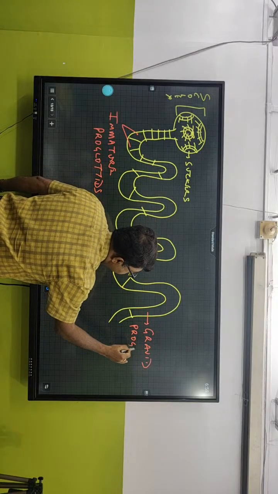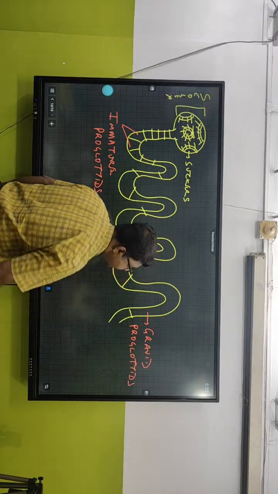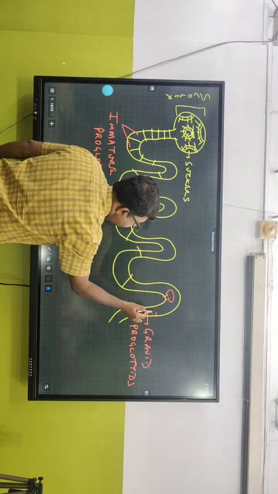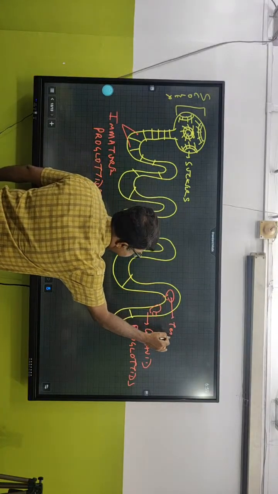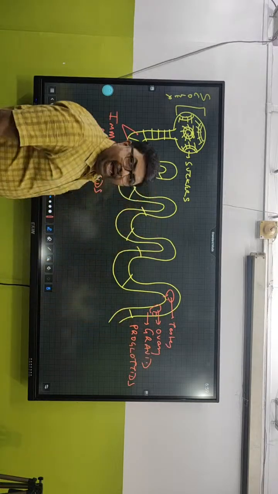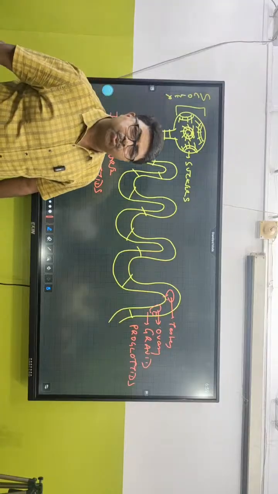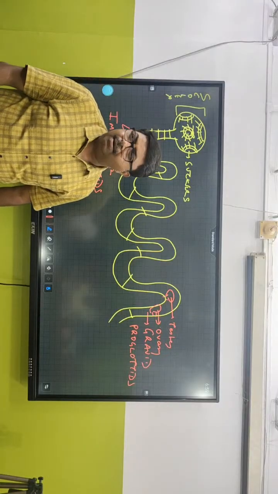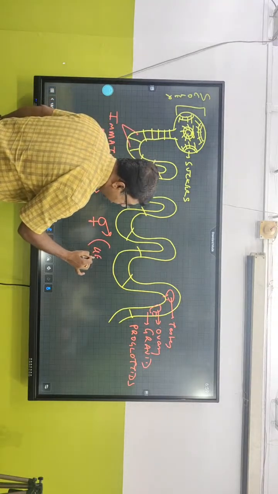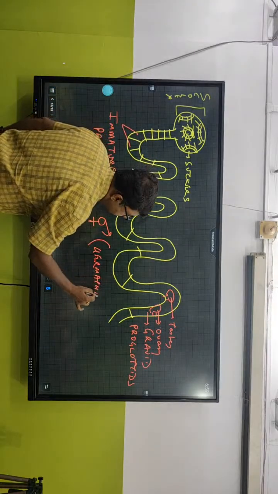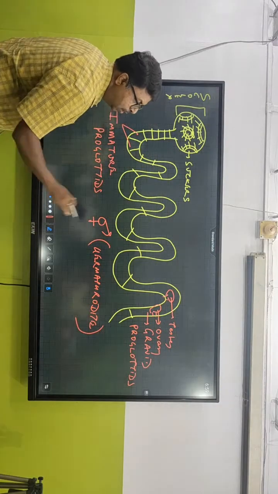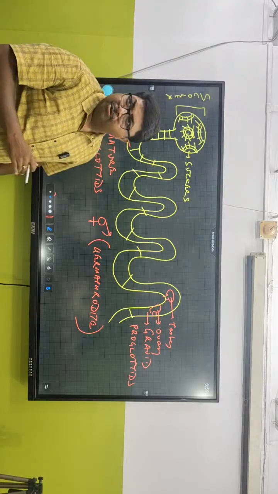These large segments are called gravid proglottids. And they have testis and ovary. Say this is testis and this is ovary. So tell me, is it dioecious or monoecious? Unisexual or bisexual? It's a bisexual organism. That means male and female parts in the same body. What is the other term for that? Hermaphrodites.